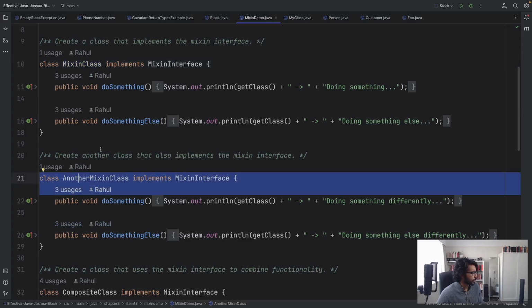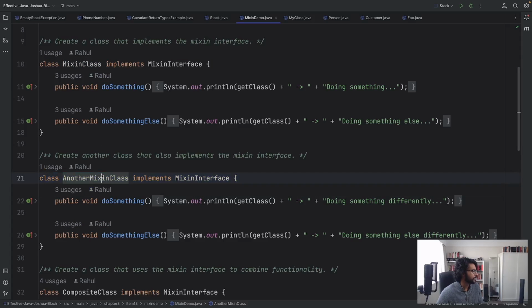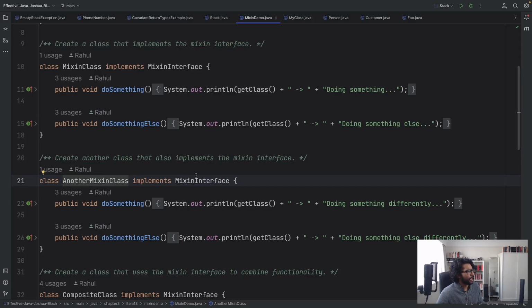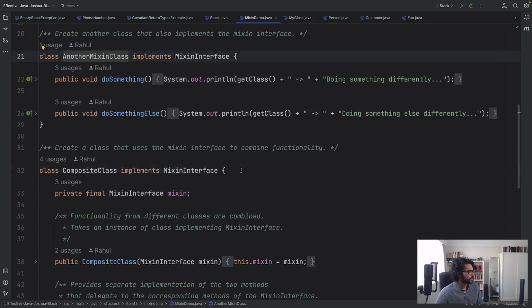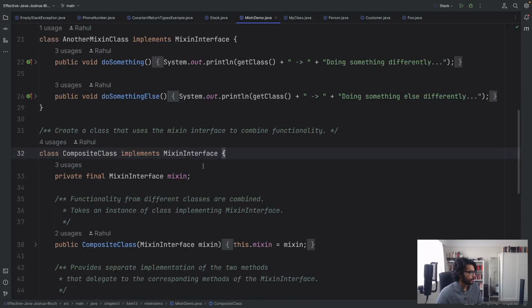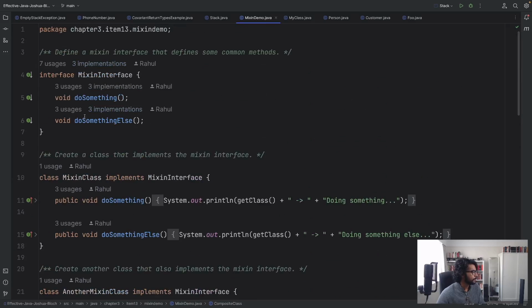So we have a Mixin class, and then another Mixin class. This is a bit confusing; I should have called them class A and class B, but you get it. There are two classes that implement the Mixin interface, and they have their own implementations for these methods. And then we have a composite class that also implements the Mixin interface, but this class is what does the composition of the other two classes, or what those two methods can do via the Mixin interface.